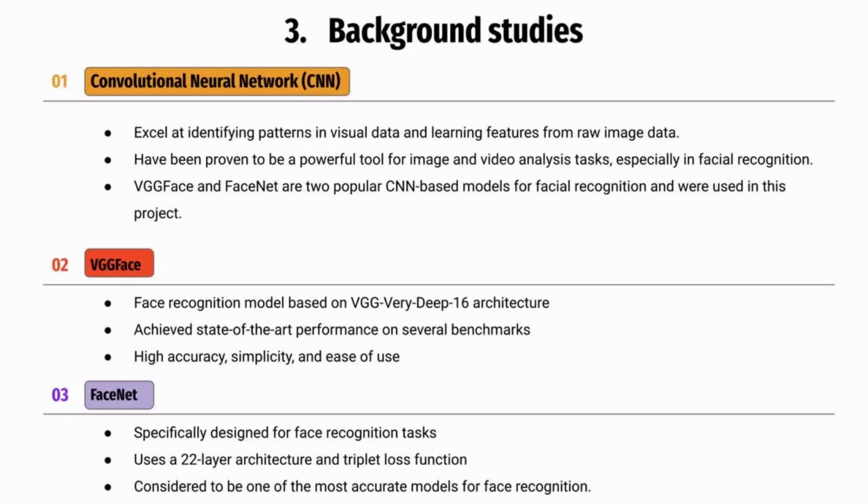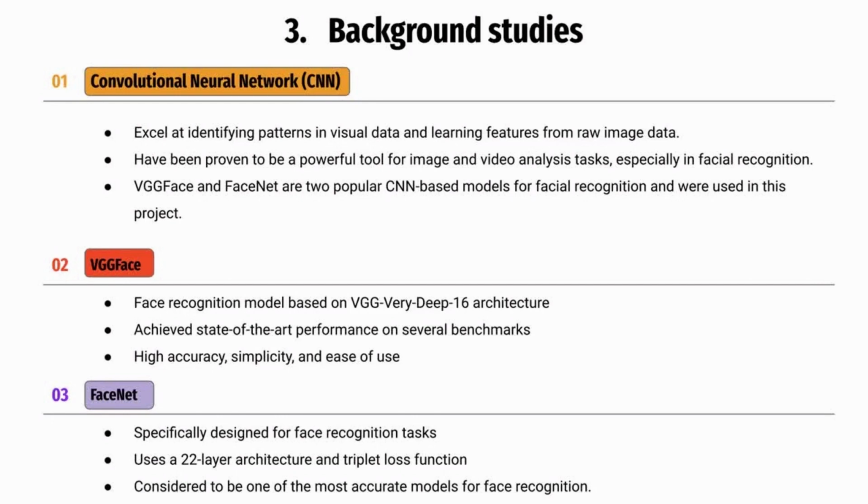Our ML model is based on convolutional neural networks or CNNs, which are particularly effective for analyzing visual data like images and videos, particularly for facial recognition tasks. They are able to identify patterns and learn features from raw images. There are a number of CNN-based models that have been developed for a variety of tasks, but we chose to use EdgeFace and FaceNet for our project.